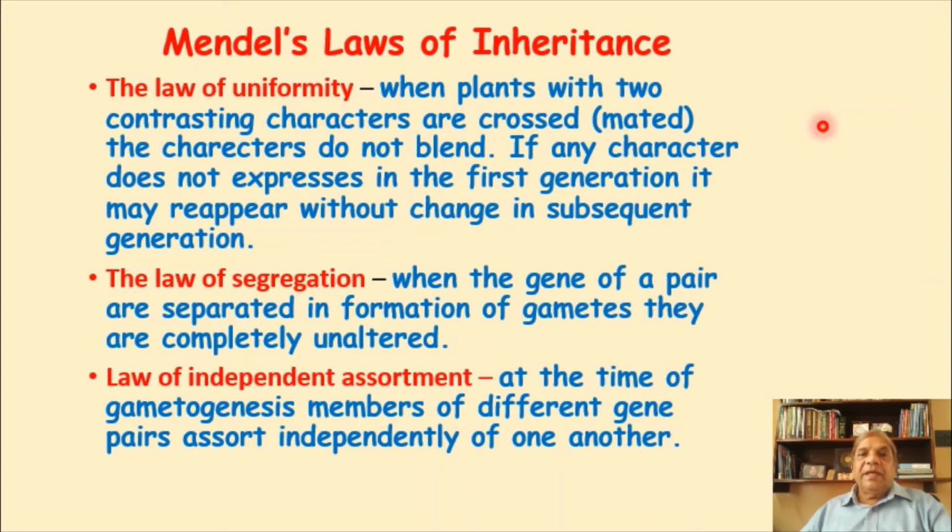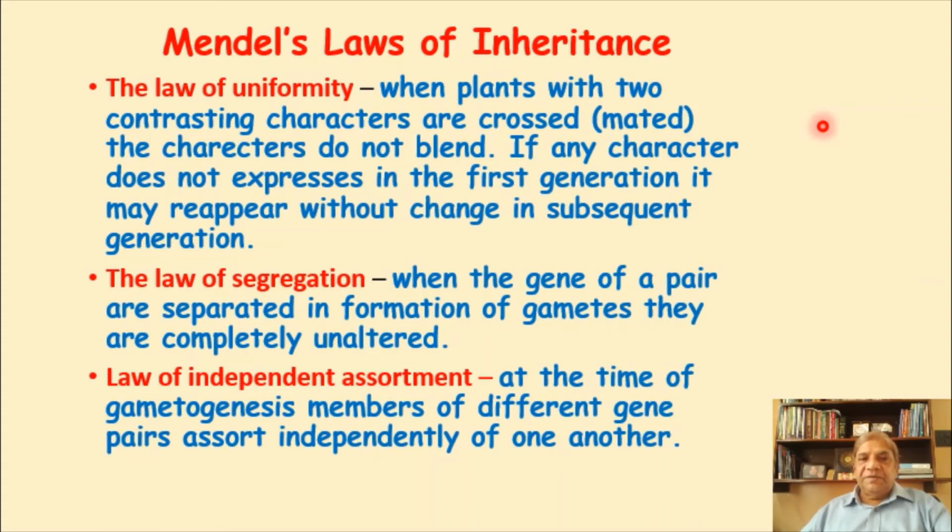If any character does not express in the first generation, as we have seen, all 100% were tall, and it was called a dominant character over shortness. It may reappear without change in subsequent generations, as we have seen in the second and third generation. The short plants reappeared.